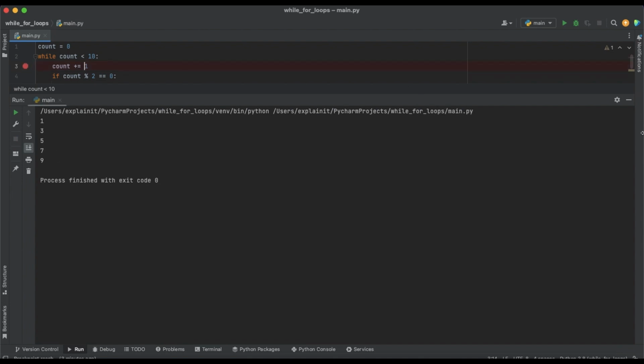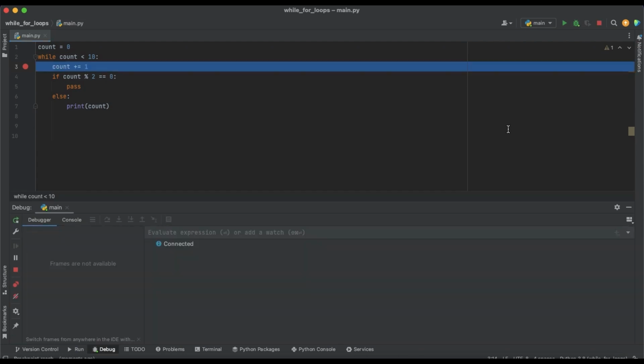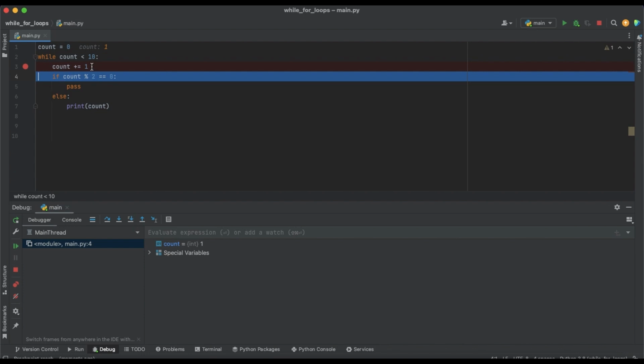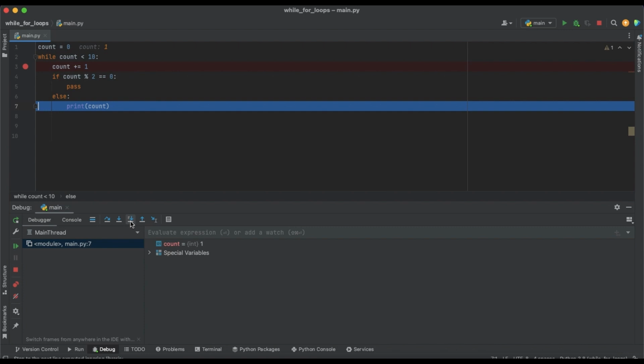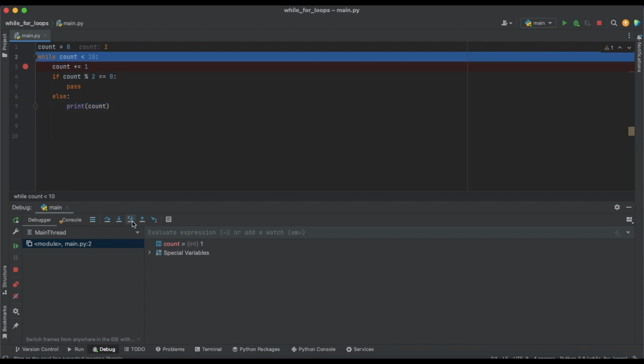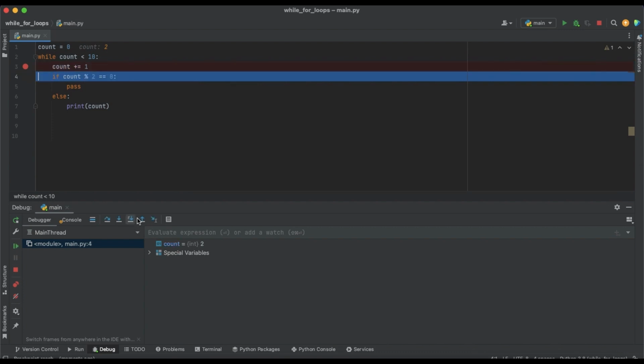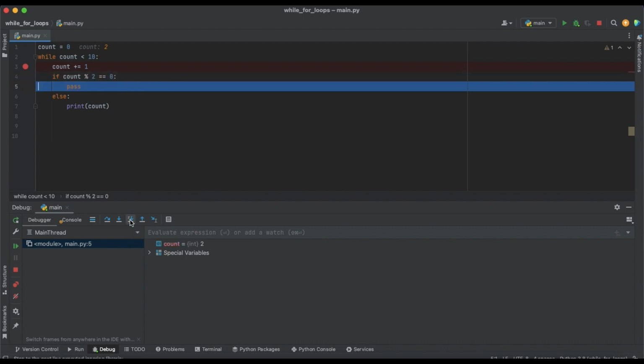So if we go through the debugger now and check again how the code is moving. We have our count 0 and now it's 1 because we just added 1. And 1 divided by 2 would give us false. So we will go to the else block and we will print it. Then the count now is 2. And 2 divided by 2 would be equal to 0 and it would be true. And we don't want our code to do anything, so we will just pass.